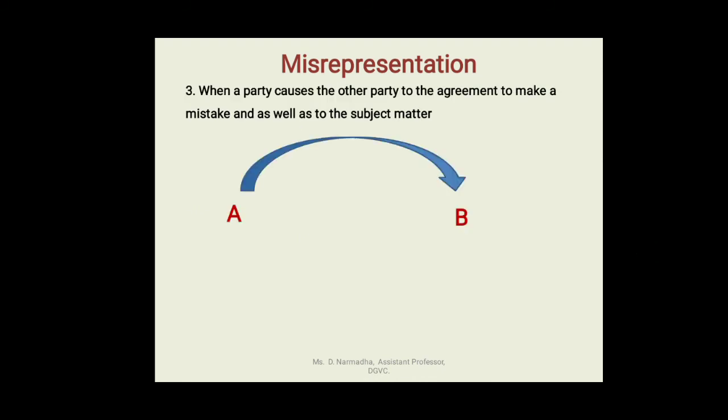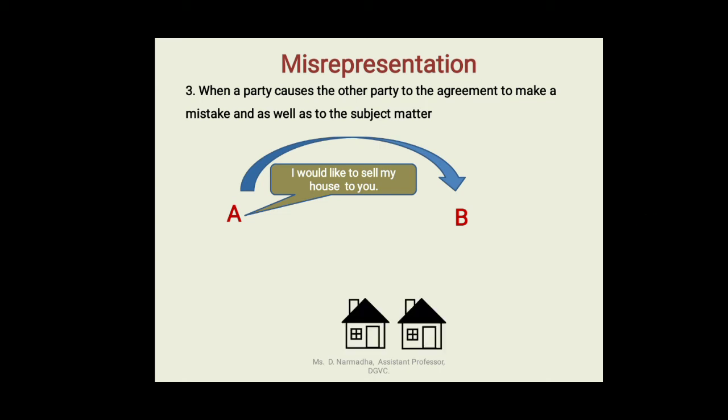A tells B that I would like to sell my house to you. So now what happened is, A owns two houses which are adjacent to each other. A tells B that I want to sell the first house to you.